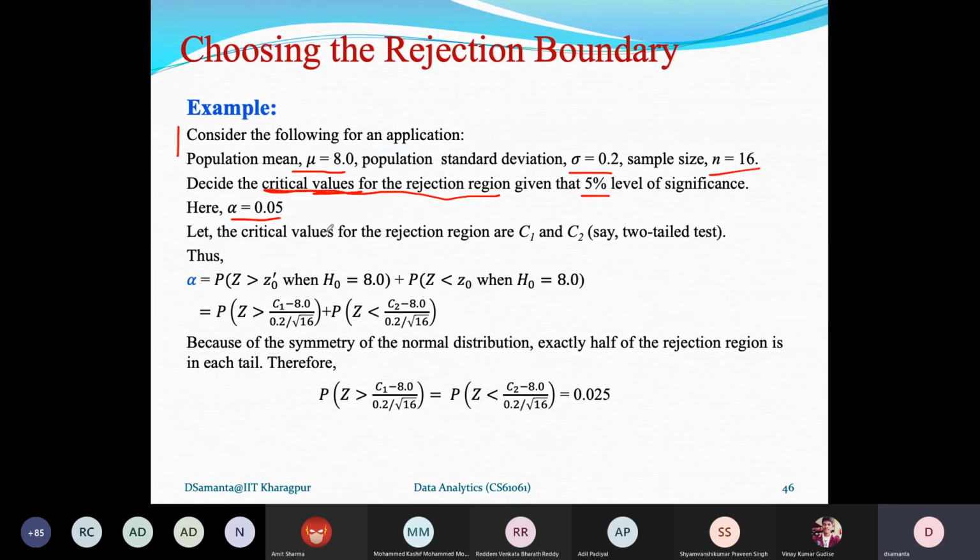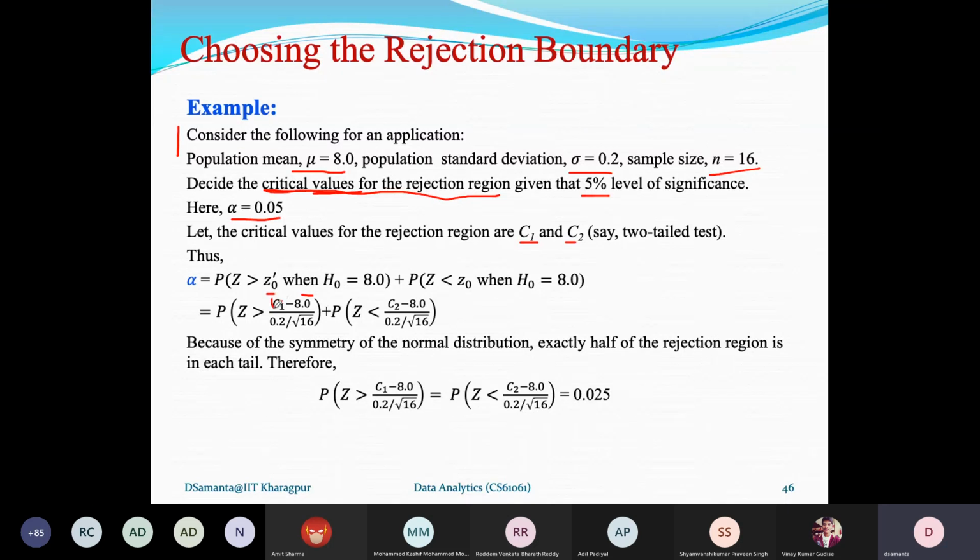Now here the critical values, let's say C1 and C2, are for the two tail test. So let us consider that it is first a two tail test, so there are two rejection boundaries, and let them be C1 and C2. So we can say alpha equals this one plus this one, and in terms of C1 and C2 we can write it.